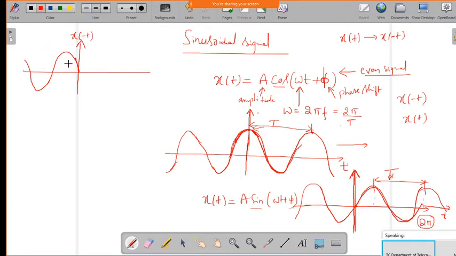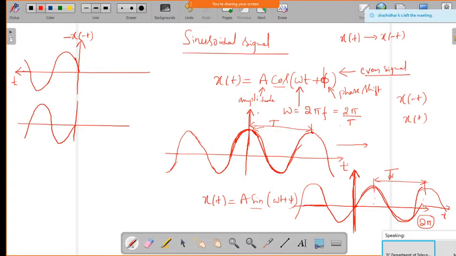Now if I invert again about the horizontal axis, it will give the negative of this sinusoid. That means this x of t, if you negate about the horizontal axis, gives the negative portion of this sinusoidal signal. That's why it is called anti-symmetric about the vertical axis. If it is the same, it is symmetric, and if it is negated with respect to the horizontal axis, then it becomes anti-symmetric. So the cos function is an even signal.